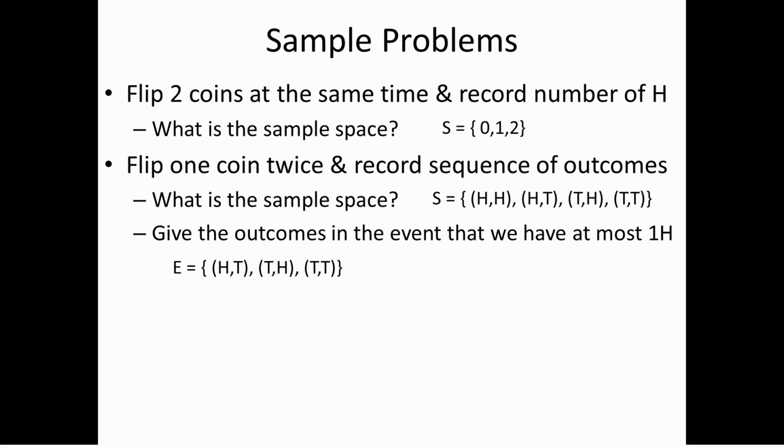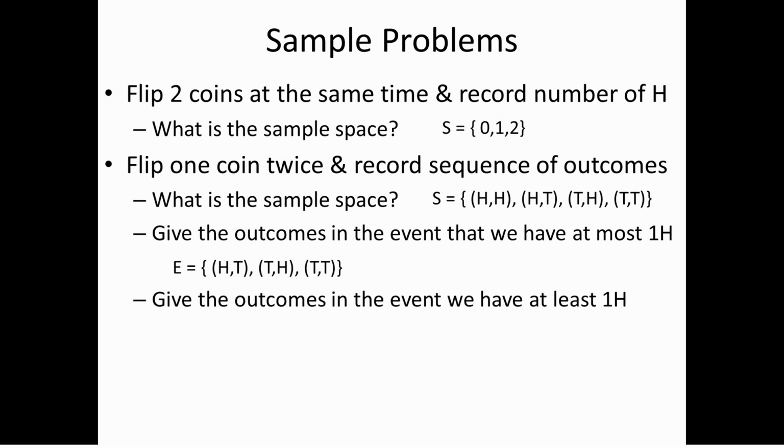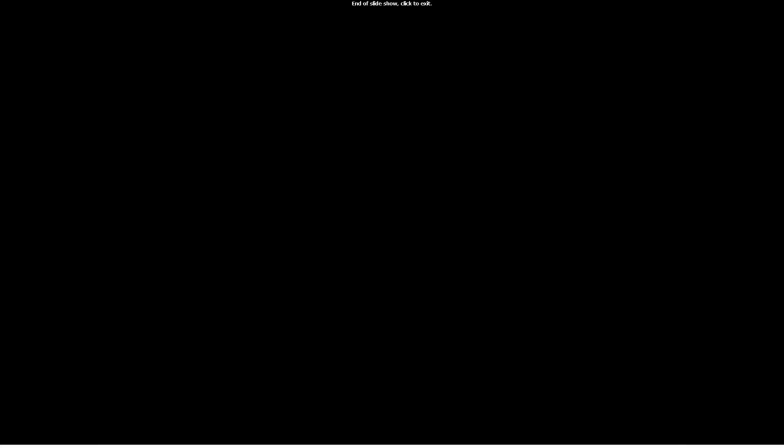Let's ask ourselves, what is the event where I have at least one heads? If I want to make up a new set from these elements, and I want that set to have outcomes that have at least one heads, what do I have to have? Well, if I have at least one, I can have one or more, and so this will be the event. We're going to go on and look at set theory a lot more in the second video.